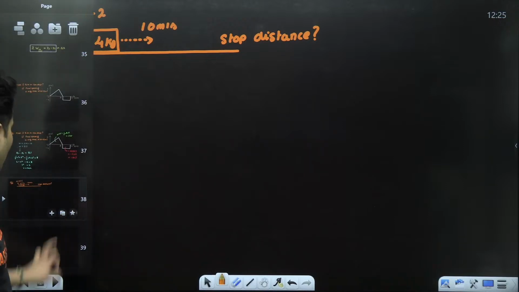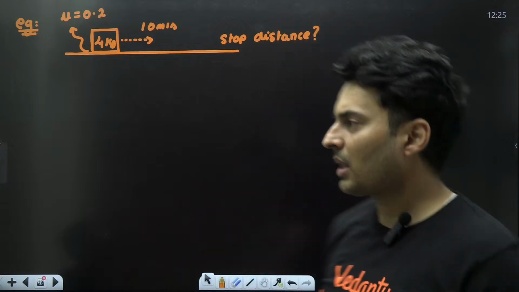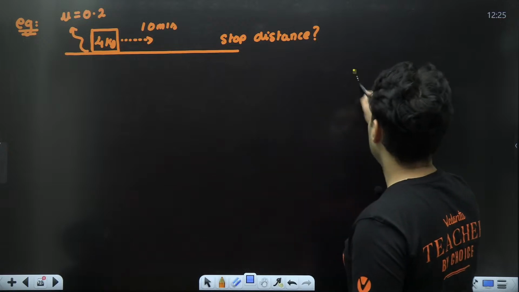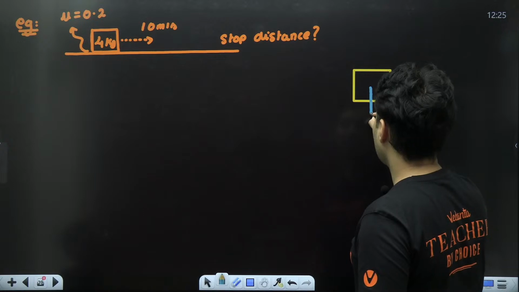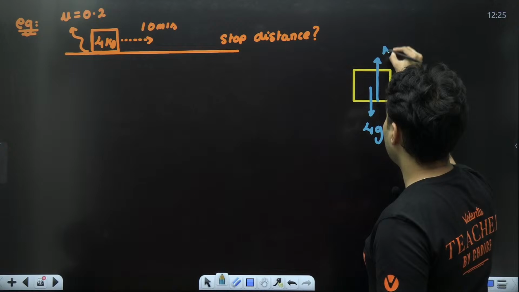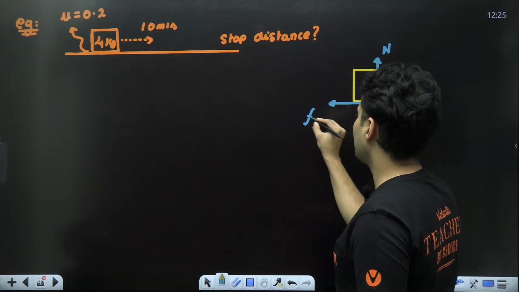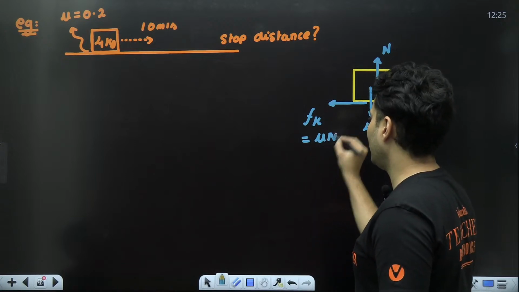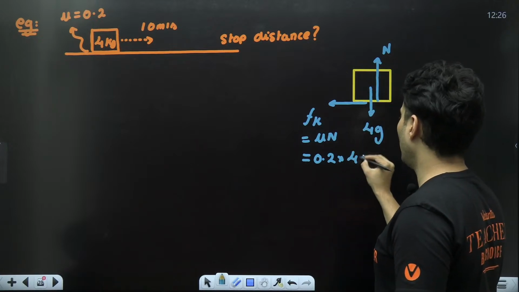Now, ideally, this problem you can solve even using Newton's laws and kinematic equations. You can say, okay, sir, that block will experience multiple forces. One force will be the gravitational pull down, which is 4g. Then there will be a normal force like this. And then there will be friction, which is kinetic in nature, acting like this. This kinetic friction will be mu into N, mu being 0.2, normal force being 4g.